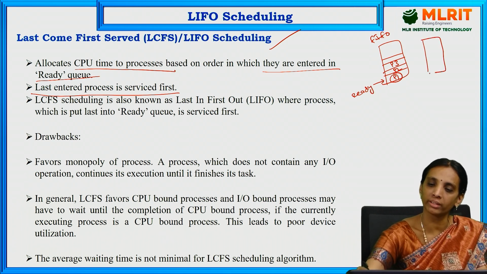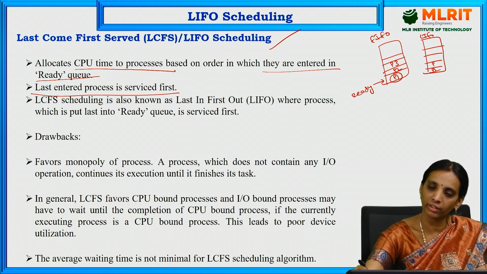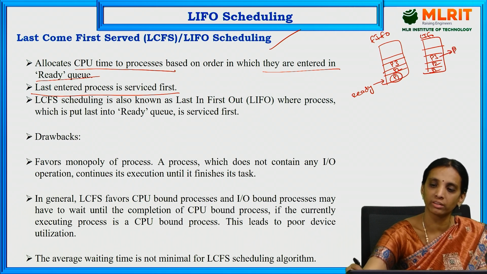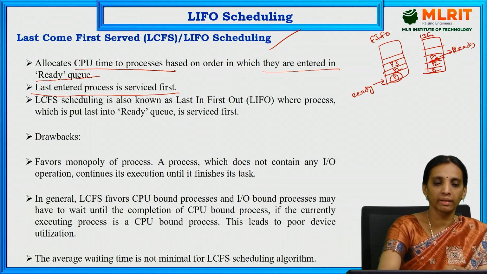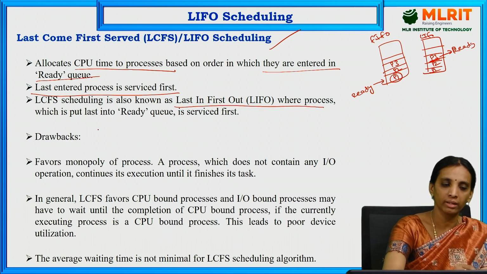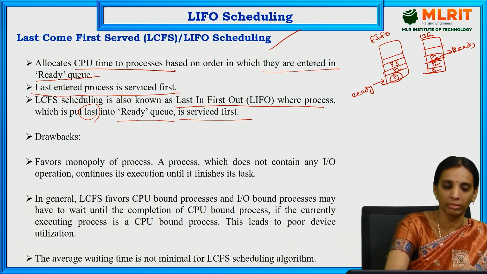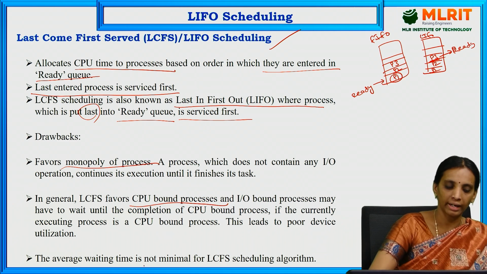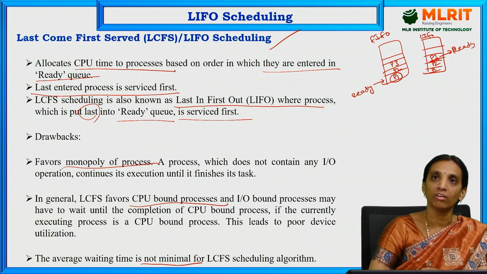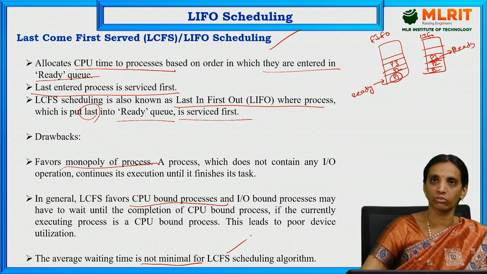But in the LIFO method, P1 entered first, then P2, then P3. Whatever process entered last is served first, so P3 will be served first. This algorithm is also known as last in first out, where the process put in the ready queue last is served first. The drawbacks of this scheduling algorithm are that it favors the monopoly of processes, it favors CPU bound processes, and the average waiting time is very high.